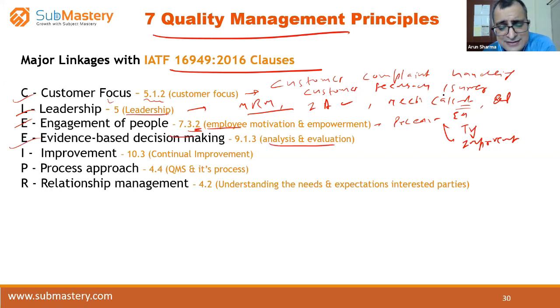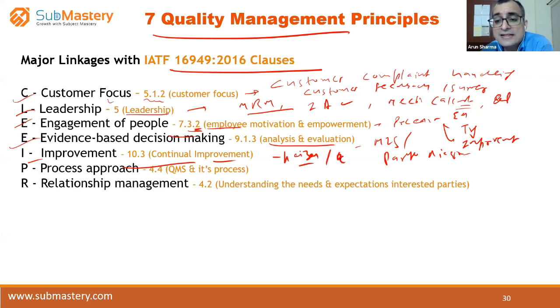Evidence-based decision making, 9.1.3 analysis and evaluation. In this case, you can have data, you can have a management information system, right? You can have the Pareto analysis, Pareto diagram, right? So here you can show this kind of evidence. Improvement is simple. Continual improvement, show the Kaizen. You can have a procedure for Kaizen. You can show the quality circle, the concept of QC. You understand quality circle, where you make some teams and those team members take up some initiative and do improvements. Process approach, here you need to define the SOPs, the standard operating procedures, make the turtle diagram.